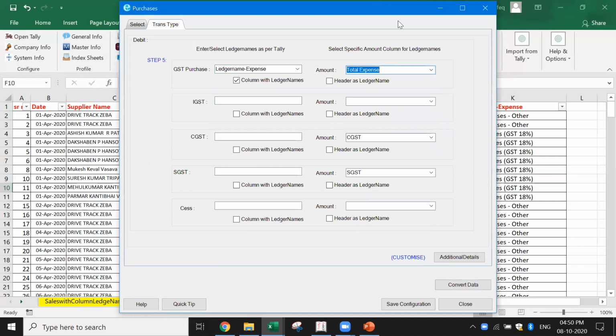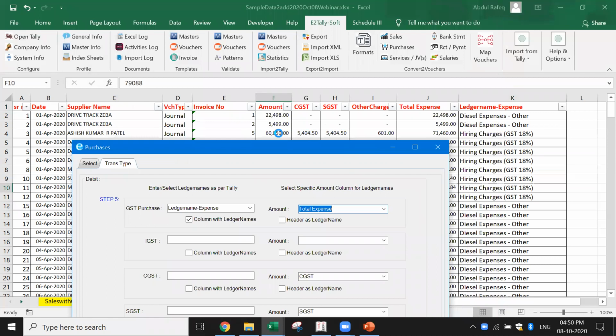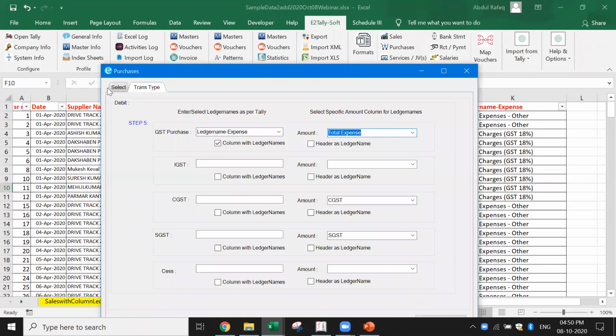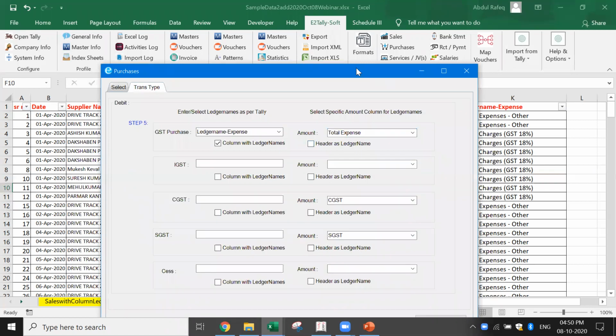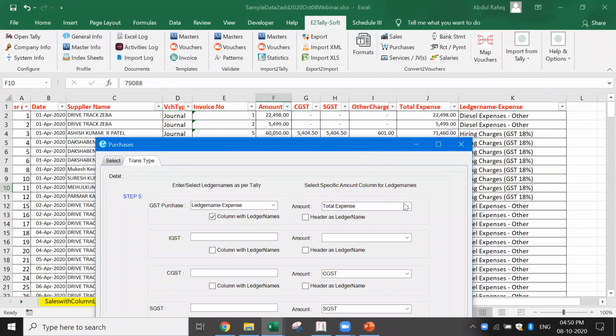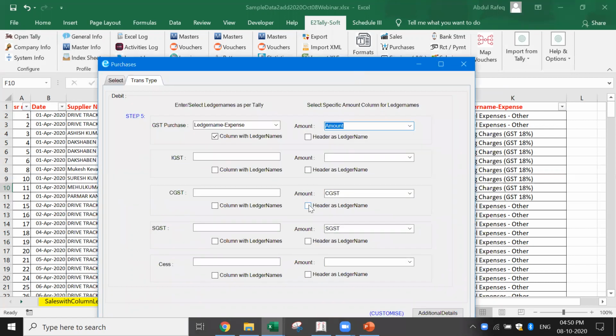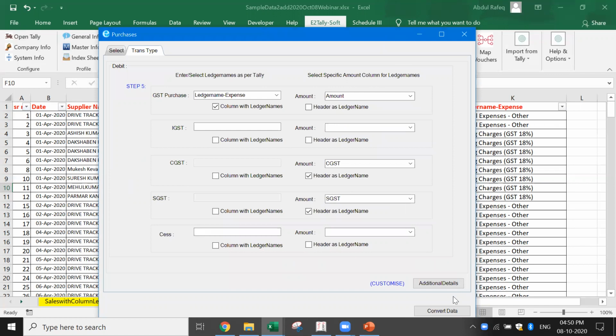Is that total? This is where we had a confusion. Is it the total expense or is it the total amount? Here, if you look at the total here, we already have it. What did we select in the earlier case? Let's see. Ledger name. Okay, one minute. Here we selected, okay, the amount is actually computed automatically. So I don't need to bother about the total expense. I have to take the amount here, which means this is the amount which will go to the expense. Okay, this I've done. Next, I have to take the CGST, SGST. So header ledger name, in this case, header ledger name.